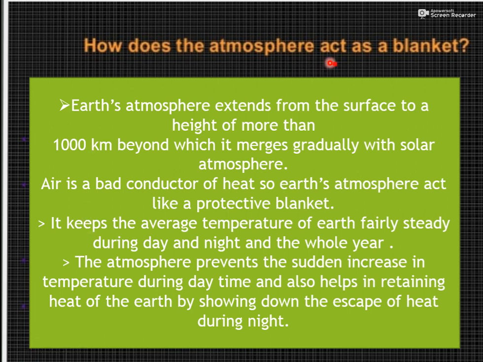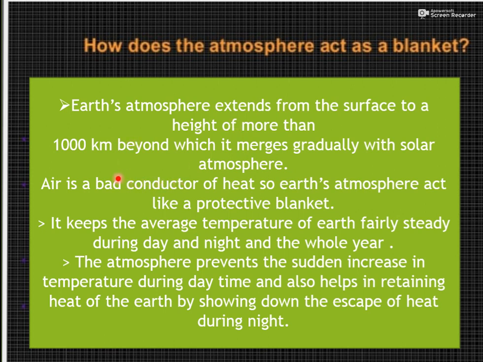How does the atmosphere act as a blanket? We are saying that our atmosphere is very important for life. But how does it act as a blanket? ये blanket की तरह कैसे काम करता है? Earth's atmosphere extends from the surface to a height of more than 1000 kilometers, beyond which it merges gradually with the solar atmosphere. अर्थ का एटमॉस्फेयर 1000 किलोमीटर बियॉन्ड जाता है, फिर सोलर रेडिएशन से मर्ज होता है.